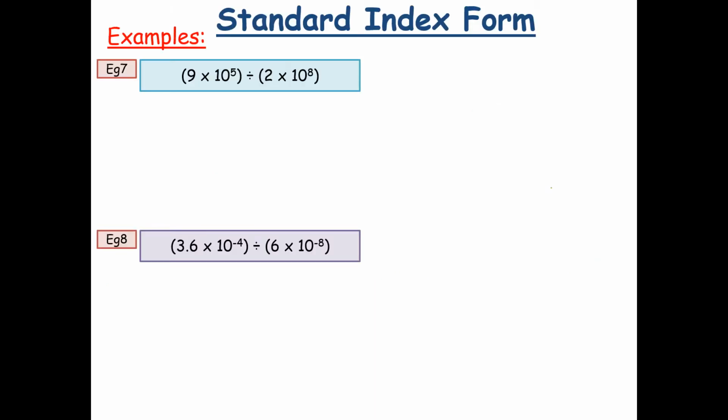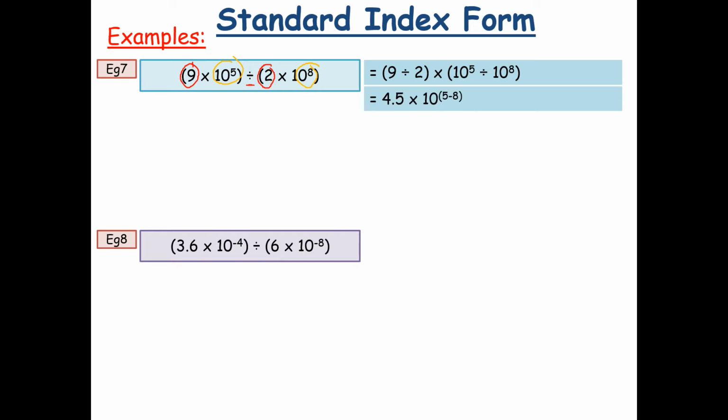And finally, dividing standard form. So very similar to your multiplication, you're going to first divide up your numbers. So you're going to have your 9 for this example and your 2 divided by, and then your next step is going to be 10 to the power of 5, and then 10 to the power of 8, which will give you 9 divided by 2 times by 10 to the power of 5 divided by 10 to the power of 8. So 9 divided by 2 is 4.5 times by 10 to the power of 5, take away 8, which gives you a final answer of 4.5 times by 10 to the power of minus 3. 5 take away 8 gives you the minus 3 there.